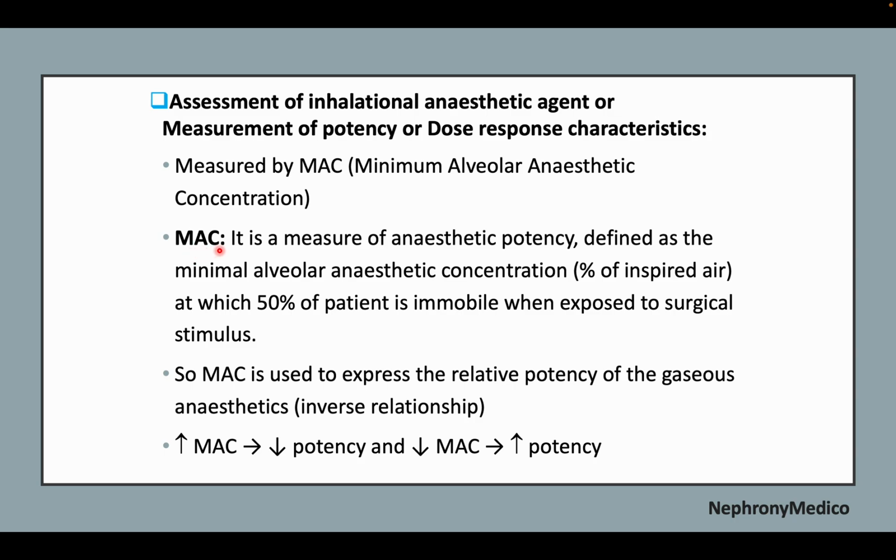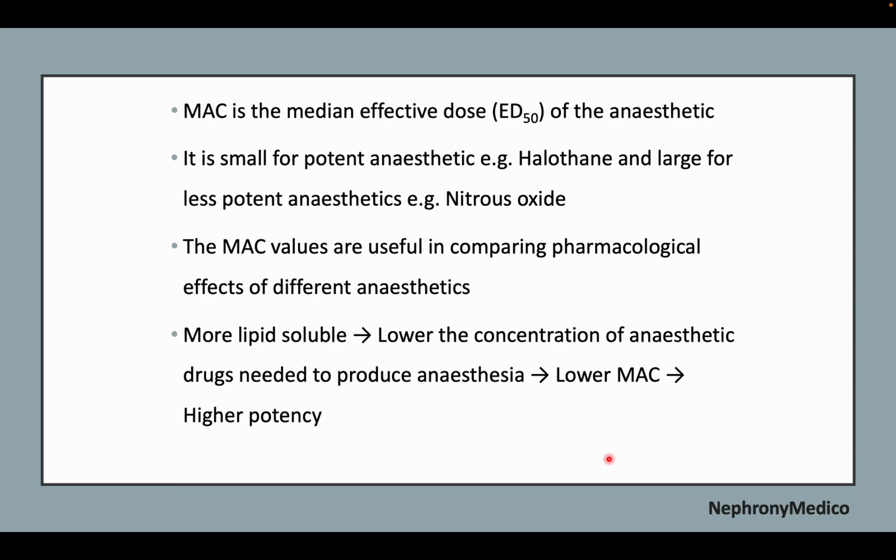Minimum alveolar anesthetic concentration is a measure of the anesthetic potency, defined as the minimal alveolar anesthetic concentration at which 50% of the patients are immobile when exposed to surgical stimulus. So it is used to express the relative potency of the gaseous anesthetic. So if MAC is increased, then potency decreases, and if MAC is decreased, potency is increased. It is the median effective dose of the anesthetic. If it is more lipid soluble, it lowers the concentration of the anesthetic drug needed to produce anesthesia, lowers MAC, and high potency may be seen.